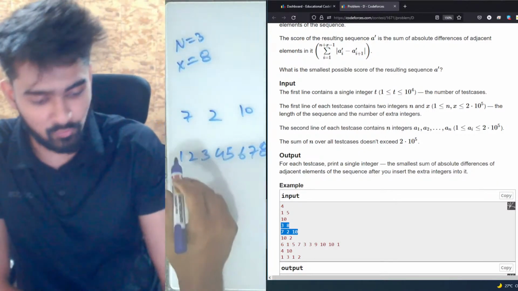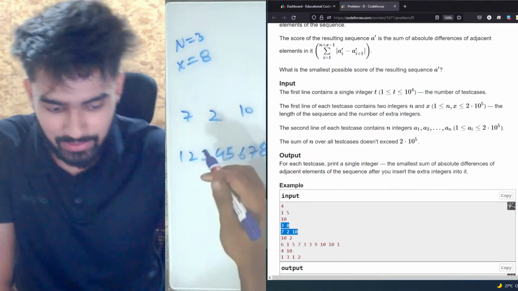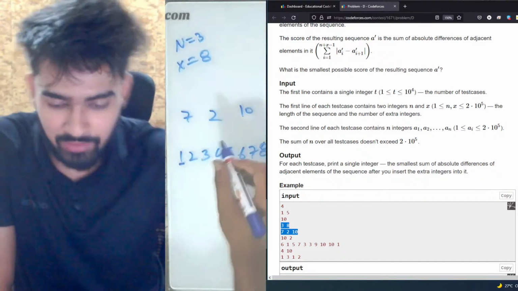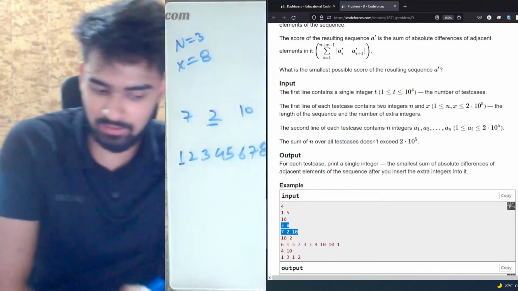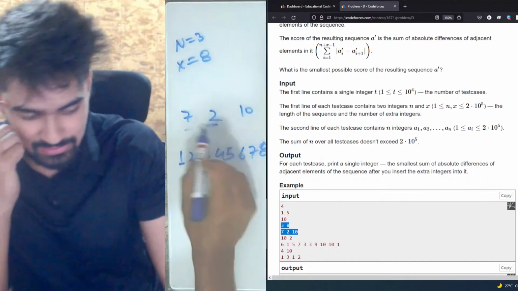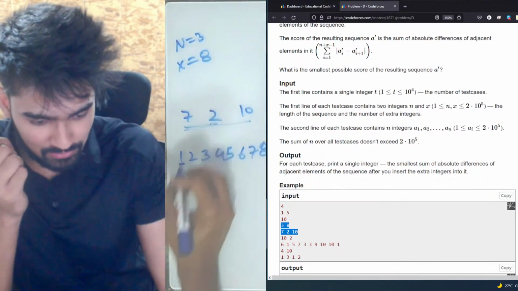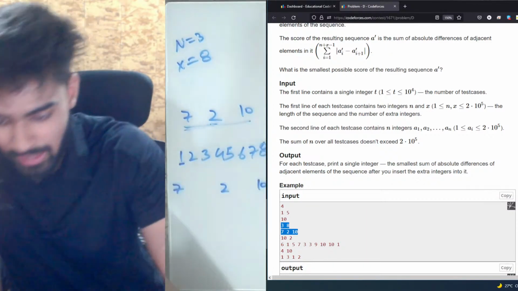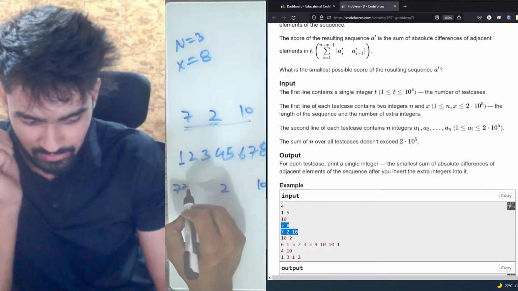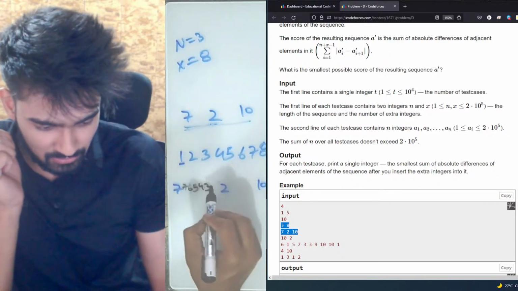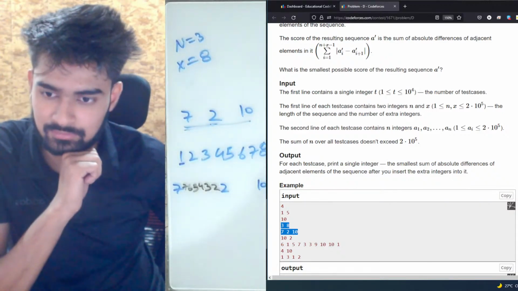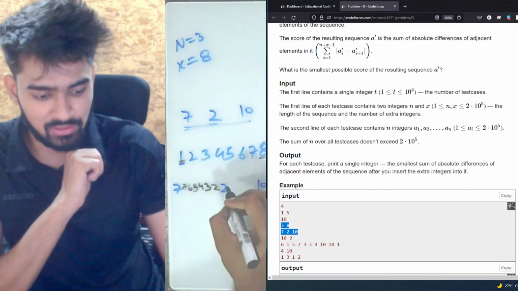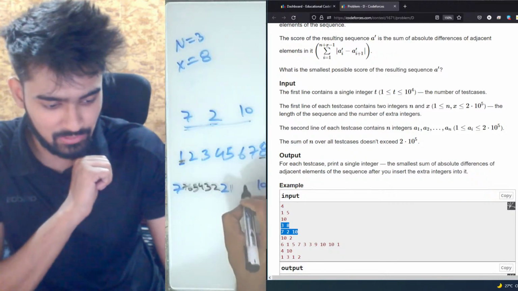Now there are multiple ways through which we can do this. The core idea is that since we need to minimize the adjacent differences, insert every element where it has the closest value. For this one I'll just insert and then show you. So we had 7, 2 and 10. What you can do is take 7 again, 6, 5, 4, 3, 2 and insert them here. Then you are left with 1 and 8. You can insert 1 here and then you can insert 8.